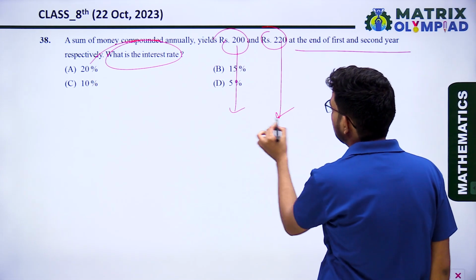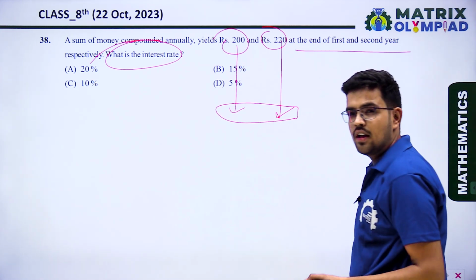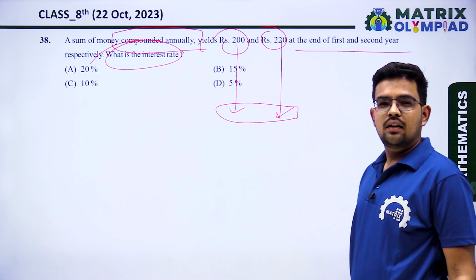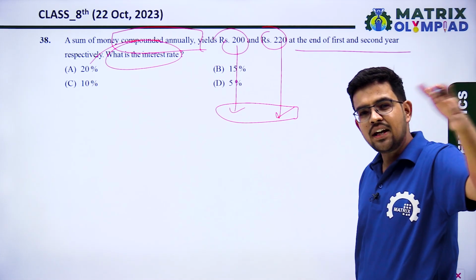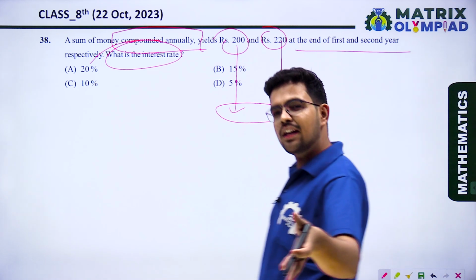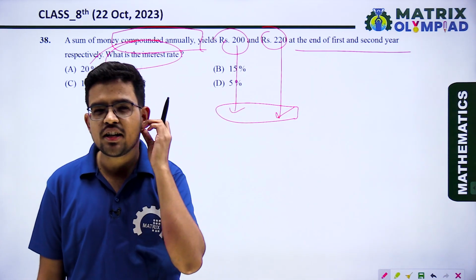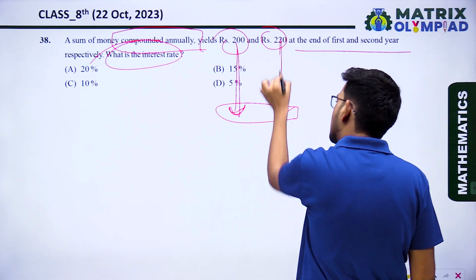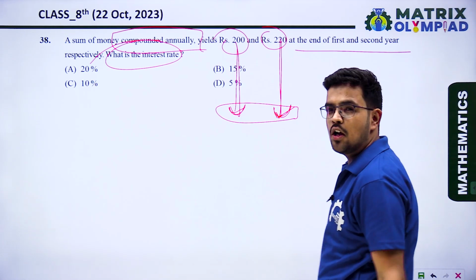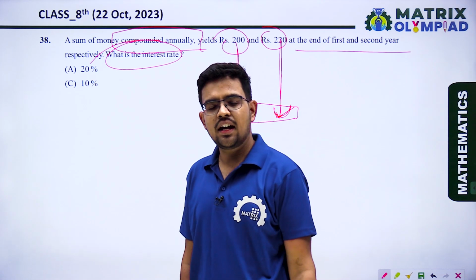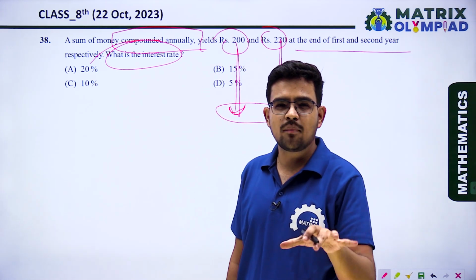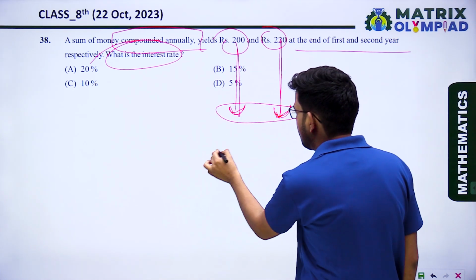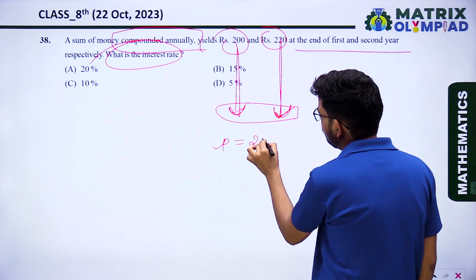So look, it is compounded annually. It means for per year calculation we can calculate using the simple interest formula. So at the end of the first year and at the end of the second year, when we calculate at the end of the second year, we can use the amount at the end of first year as a principal amount. So what is the principal amount? Principal amount is rupees 200.